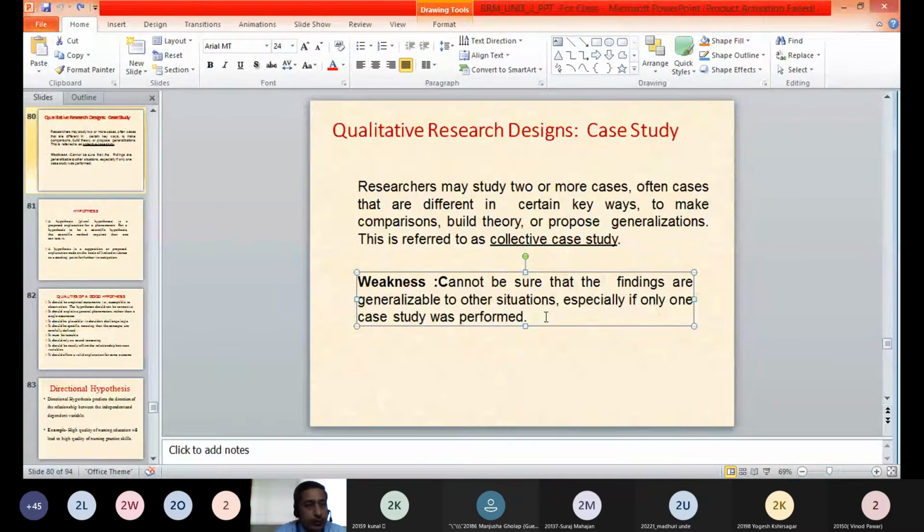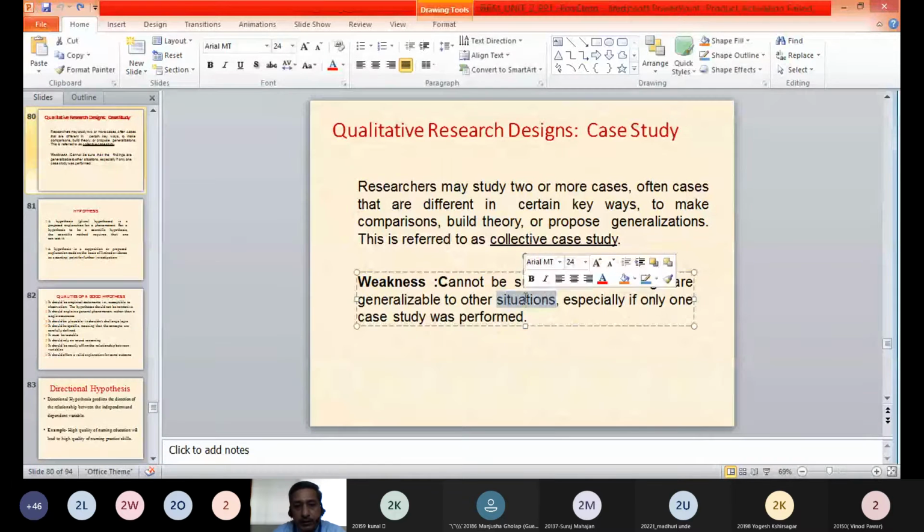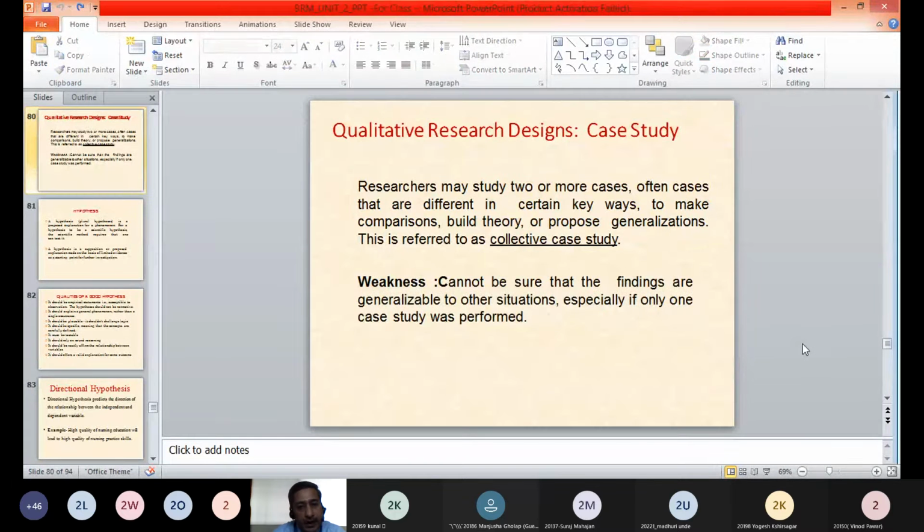Where we are studying one or two cases, the conclusions are based on those cases and will be applicable to those cases only. So these results cannot be applied to a large group of people, and cannot be applied anywhere else. That is one of the disadvantages of the case study method.